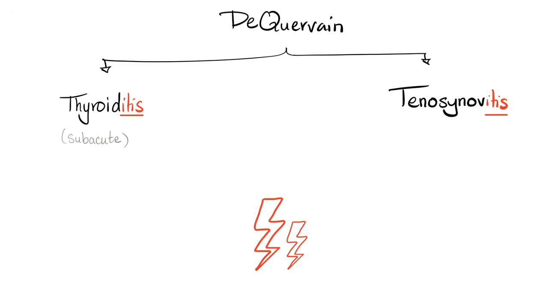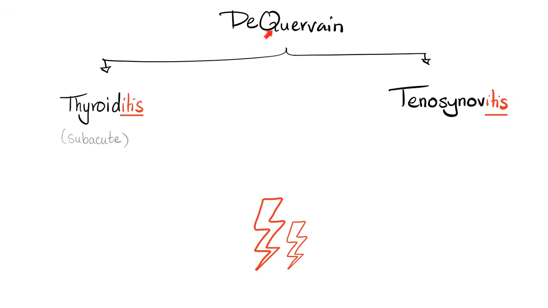Next, let's talk about De Quervain. The French doctor, I think he's French, like he ought to be French. Wait a second, let me check. Oh, he's Swiss. From Switzerland. Okay, so it turns out De Quervain is as French as Jean-Claude Van Damme. That's a terrible joke, I'm sorry. It was just a low-hanging fruit, but I apologize.